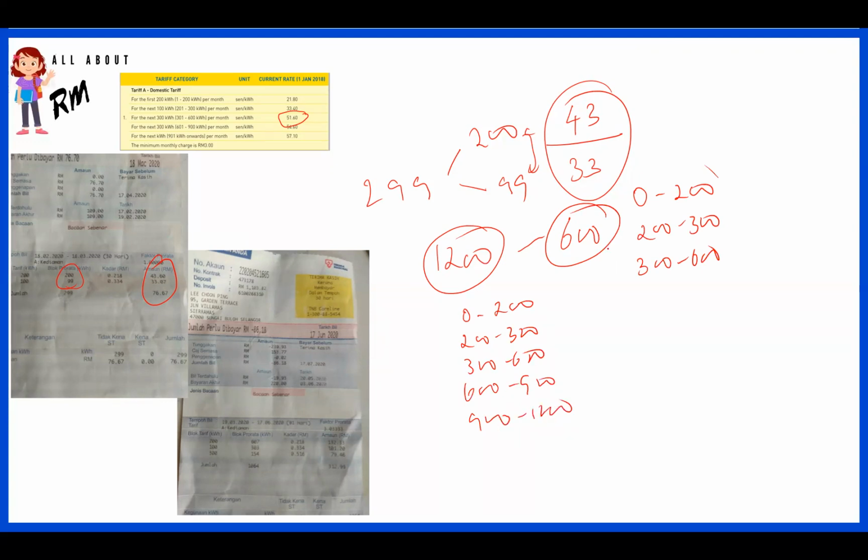But if I split this into two, I will start from a lower value. Probably this is 0 to 300, which means once again I will be using 0.218 and 0.334. But when I take the reading as a whole, my tariff for 600 now becomes about 0.5480.